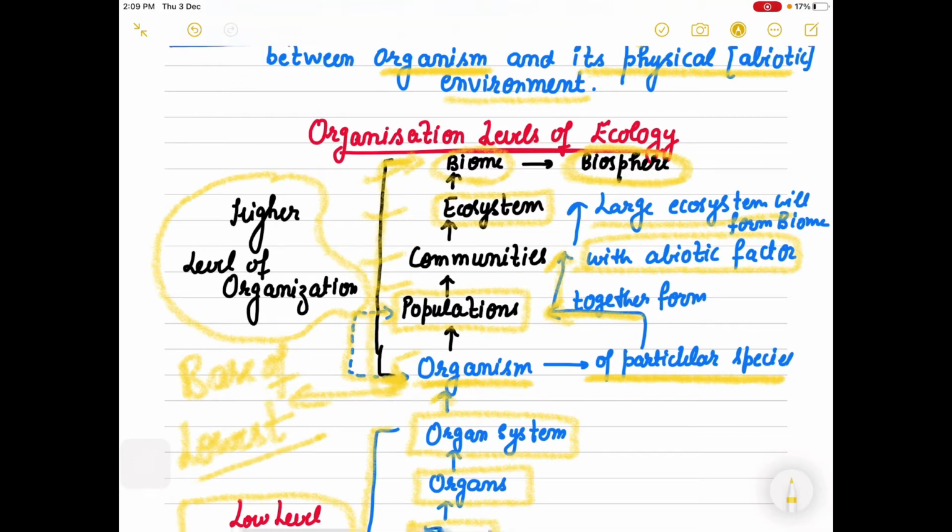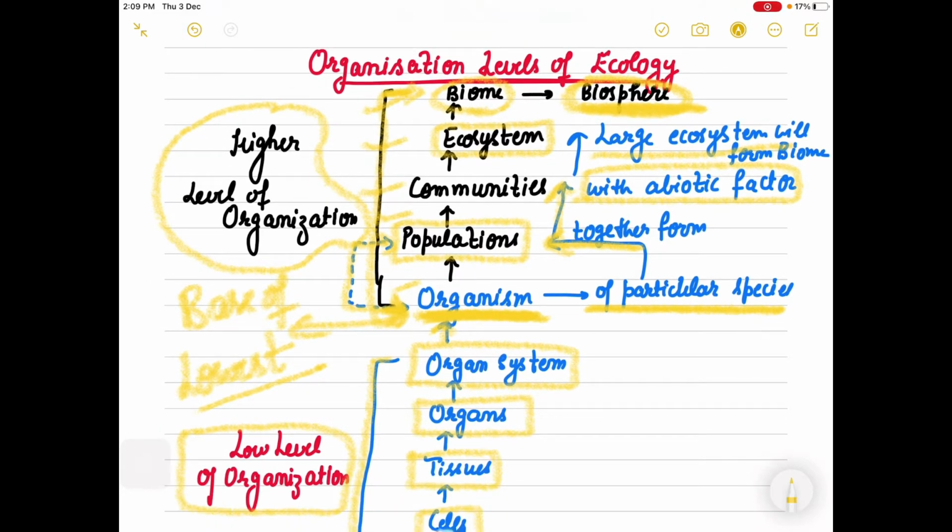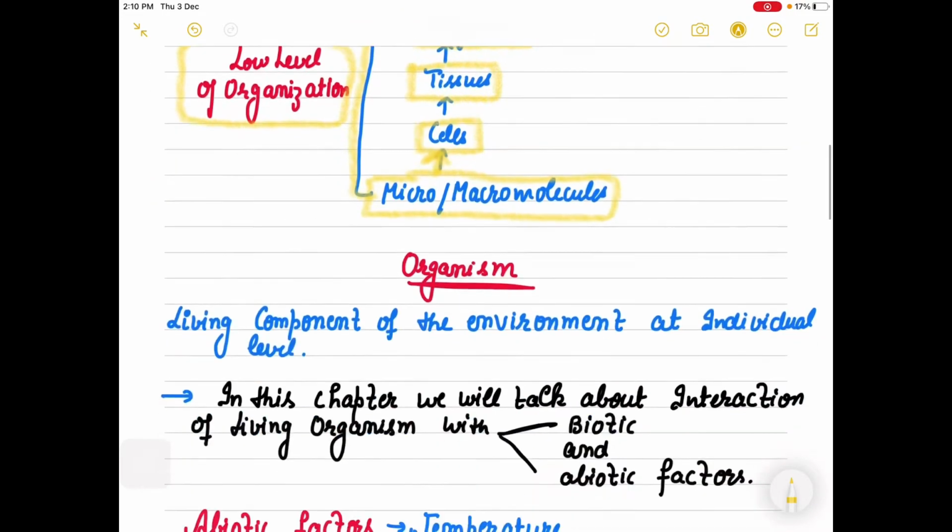This is the ecological hierarchy, in which the organism is at the lowest and the biosphere is at the highest. You need to understand this hierarchy to understand ecology: organisms of a particular species combine to form the population, populations form the community, which interacts with the abiotic factors to form the ecosystem, then the biome, and finally the biosphere.